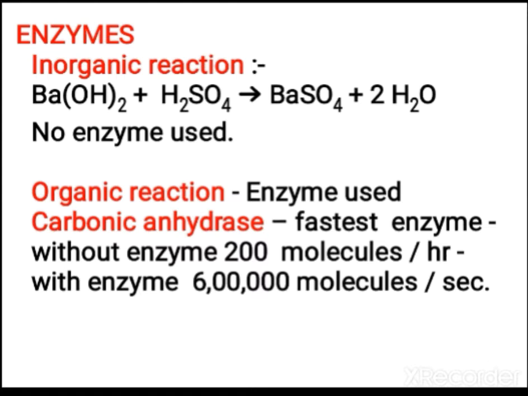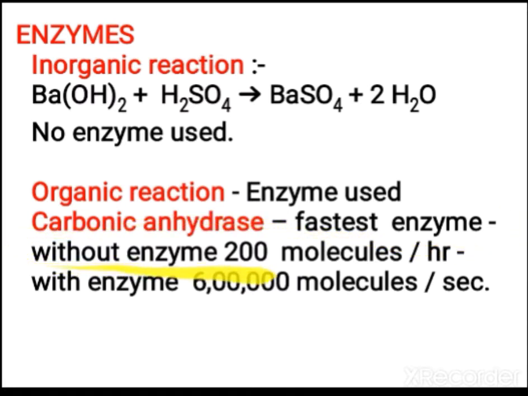In the same way, in the case of biochemical reactions taking place inside our body, the enzymes act as biocatalysts. They activate and boost the action, and the activity will be faster. Here, the carbonic anhydrase enzyme is the fastest enzyme.